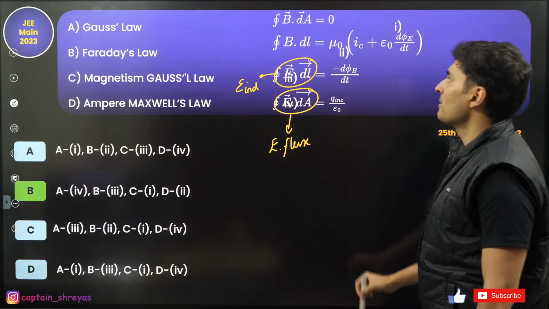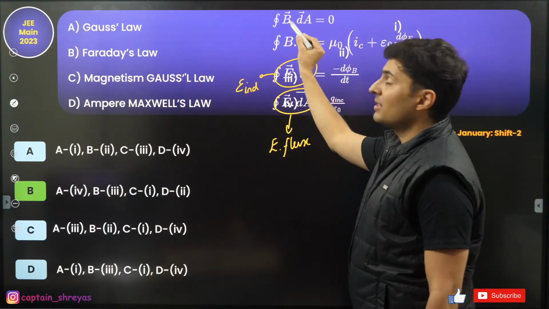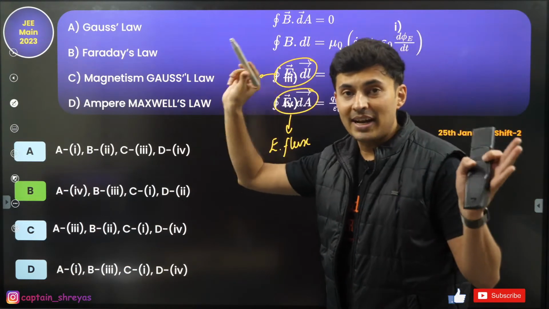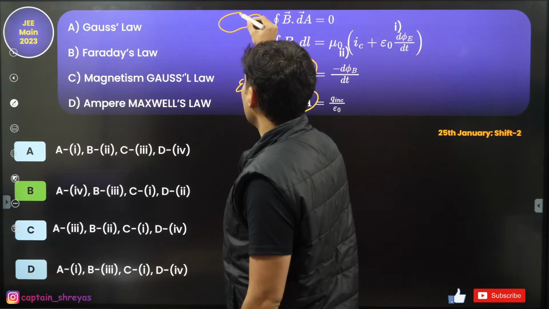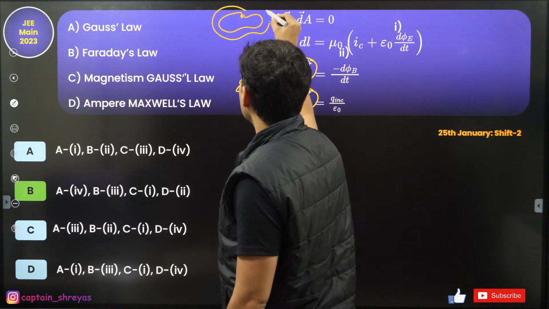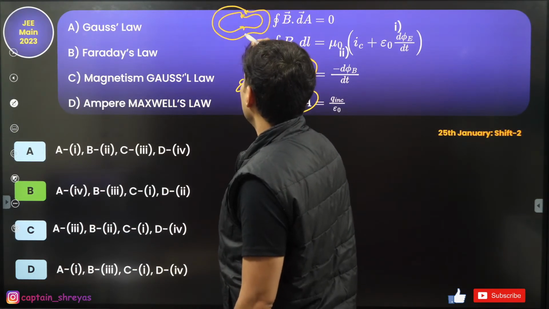Similarly, for magnetism, Gauss law, this is true. This is basically because of the fact that magnetic field lines are closed loops. So because magnetic field lines are closed loops, you will always see the net flux is going to be zero.